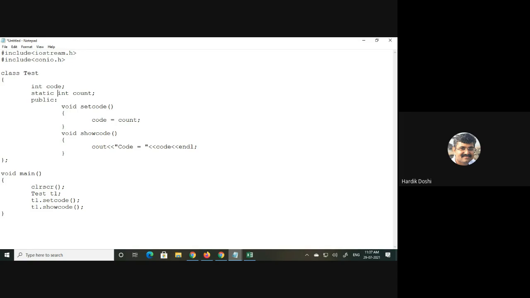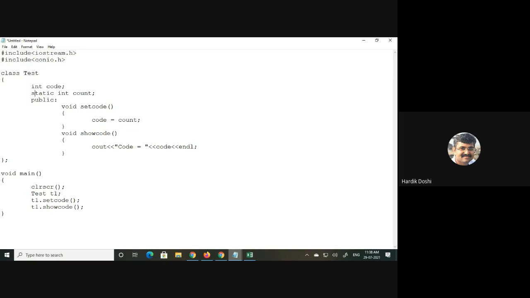Now when I declare any variable to be static, it is automatically initialized with 0. Do you agree with this? Whenever I declare any variable to be static, it is automatically initialized with value 0, but still not. For that I need to write one more line.